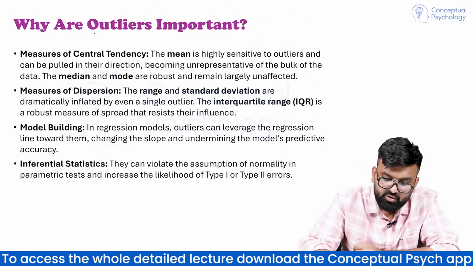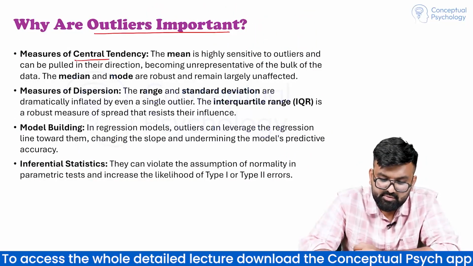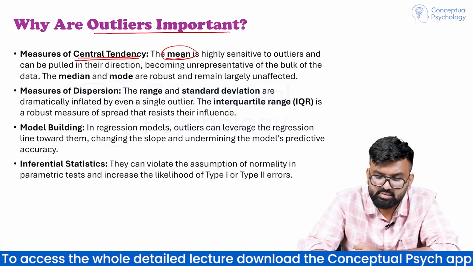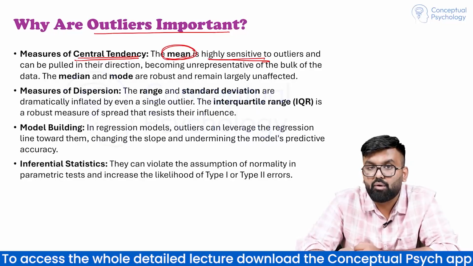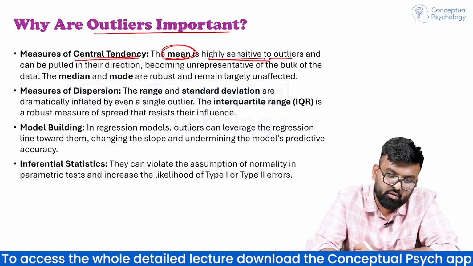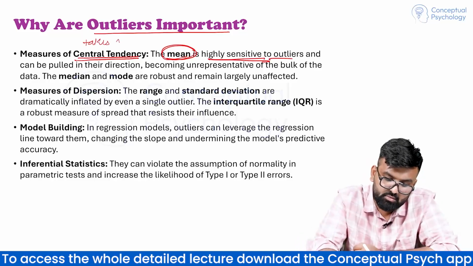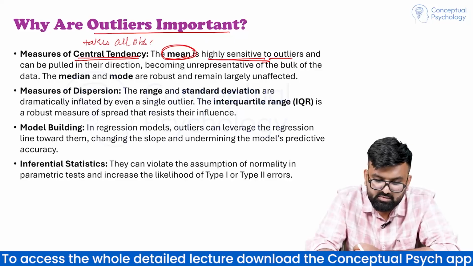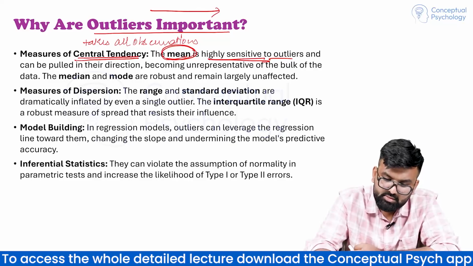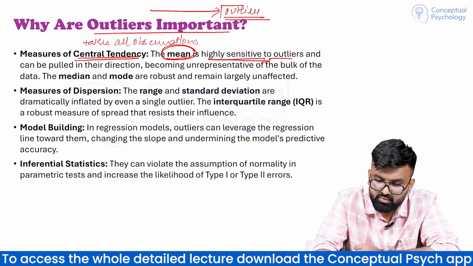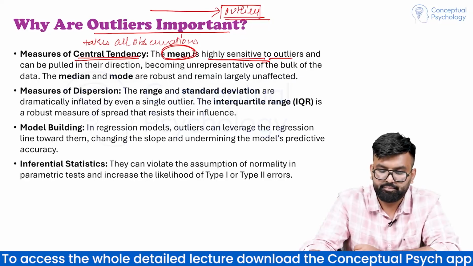Why are outliers important? क्यों है important? हमने देखा measures of central tendency में mean was highly sensitive. We have already discussed this point in our previous lectures. Mean is highly sensitive to outliers because it takes all observation. वो सारी observations को लेता है and जो mean है it is pulled towards outlier. हमने ये skewed population में भी देखा था.